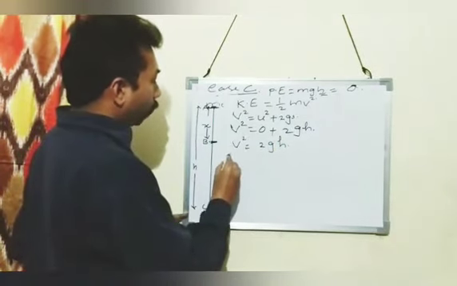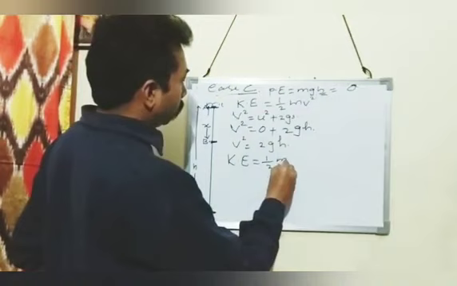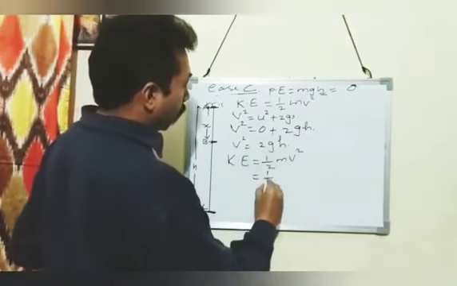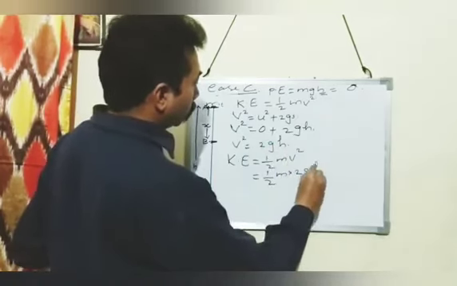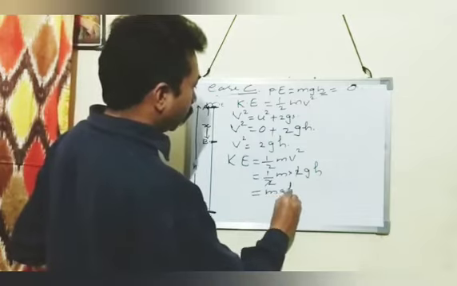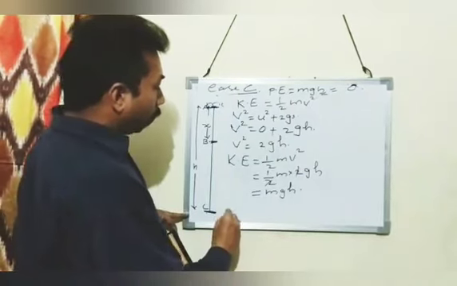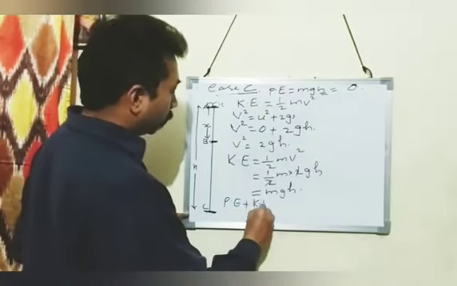Now writing the formula to find kinetic energy. Kinetic energy is equal to half m v squared, and v squared we substitute as 2gh. Then 2 and 2 cancel, so we get kinetic energy as mgh. Now we have to find the sum total of potential energy and kinetic energy, potential energy plus kinetic energy.